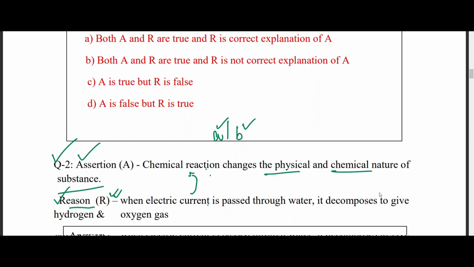Do you think R is the correct reason for assertion? Comment down below, guys, if you think it is a correct reason. I don't think it is a correct reason. So our answer is option B, right? That is, both A and R individually are true, but R is not the correct explanation of A.